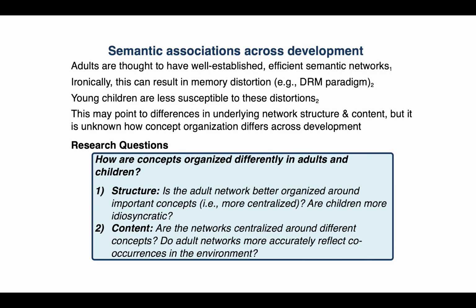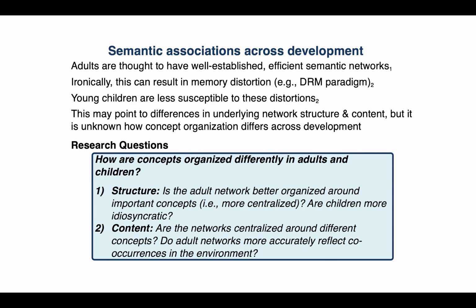Adults seem to have these well-established and efficient semantic networks that are fairly consistent across individuals. But ironically, this can come at the cost of memory accuracy, as adults are susceptible to memory distortion. For instance, in the DRM paradigm, when adults hear a list of words semantically related to sleep, they are likely to falsely remember hearing the word sleep itself.